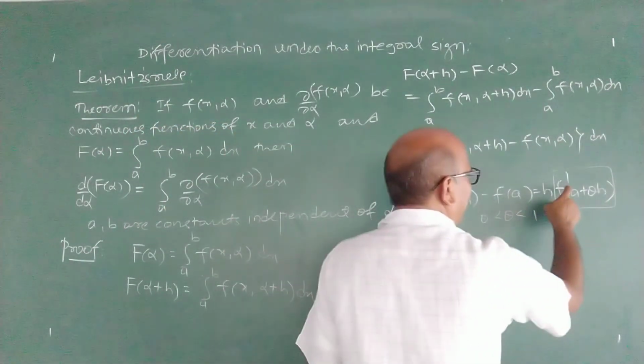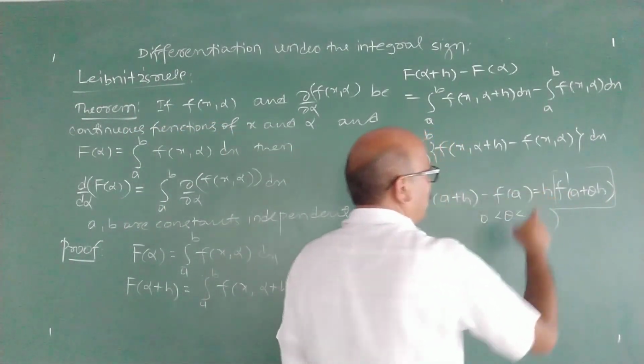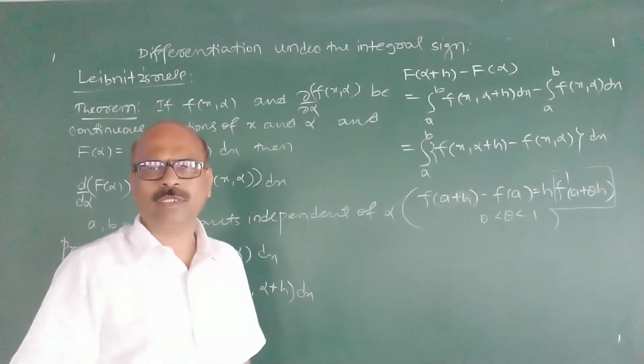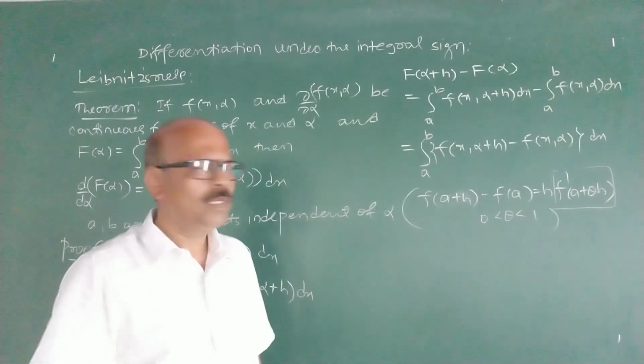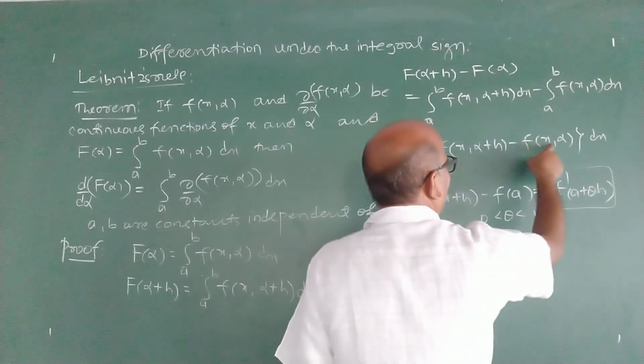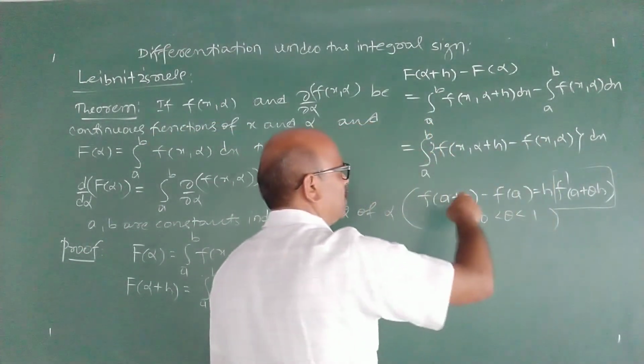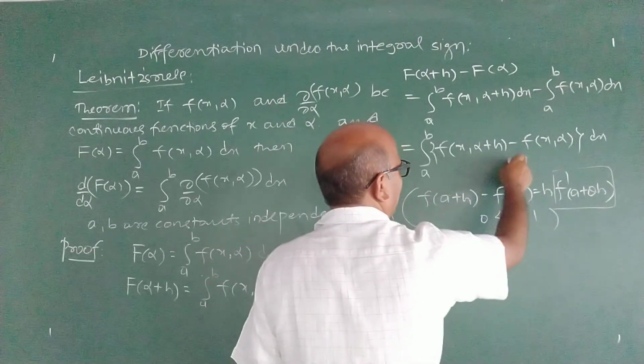Here we have ordinary derivative because it is a theorem for function of single variable, and we can extend that to function of two variables also. Here x and alpha are two variables, f is a function of two variables.